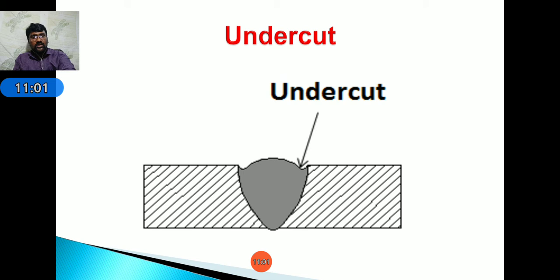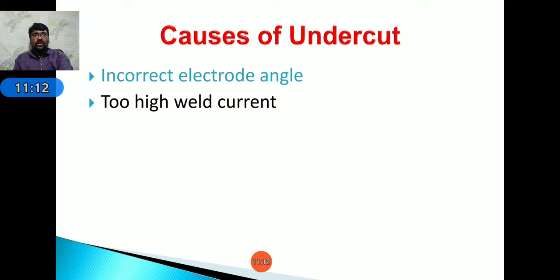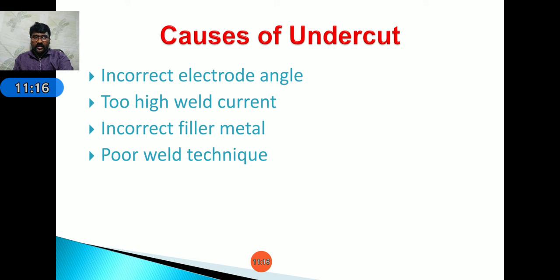Due to this, the strength of the joint will be reduced. Causes of undercut: incorrect electrode angle, too high weld current, incorrect filler material, and poor weld technique.